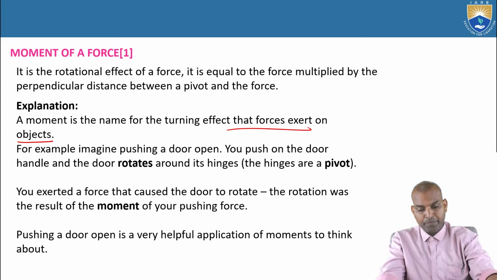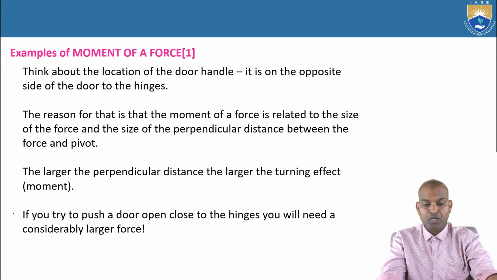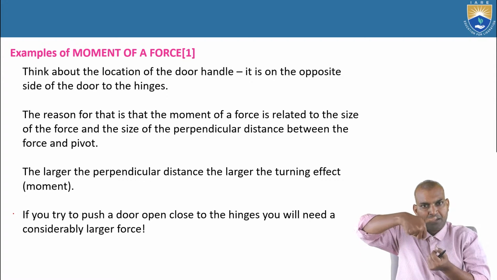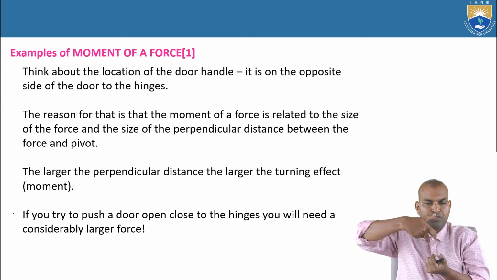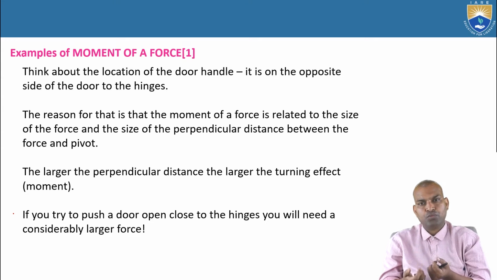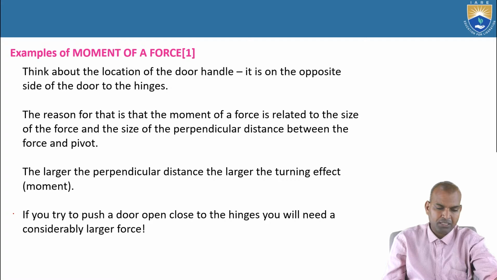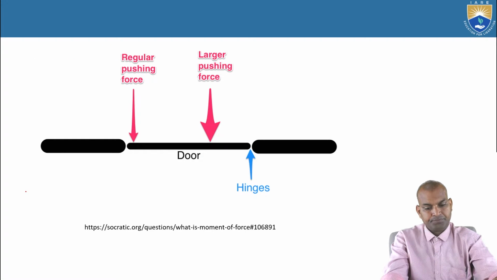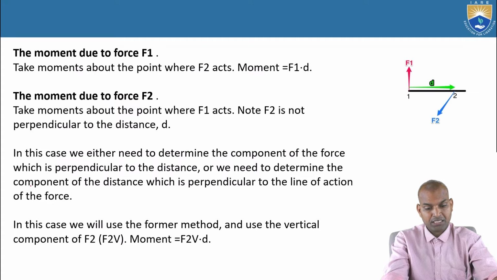One more thing is that if you want to screw a bottle cap, you have to apply the moment of the force. That moment causes the cap of a bottle to open.